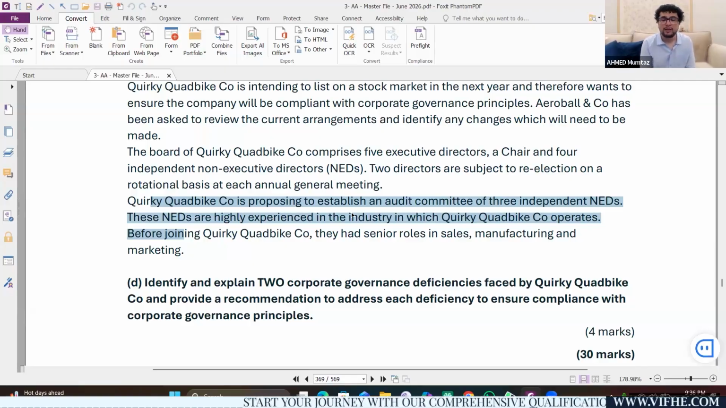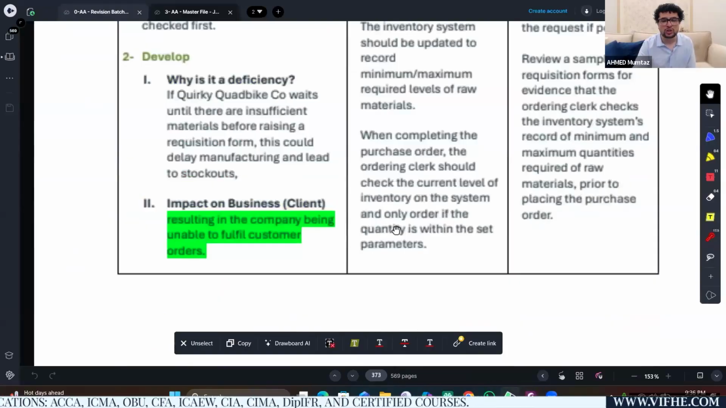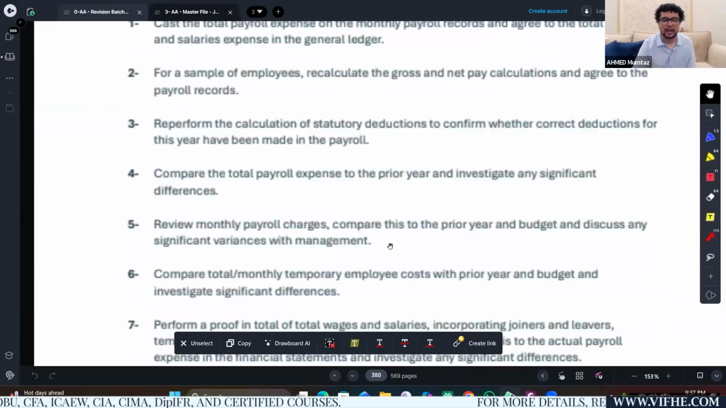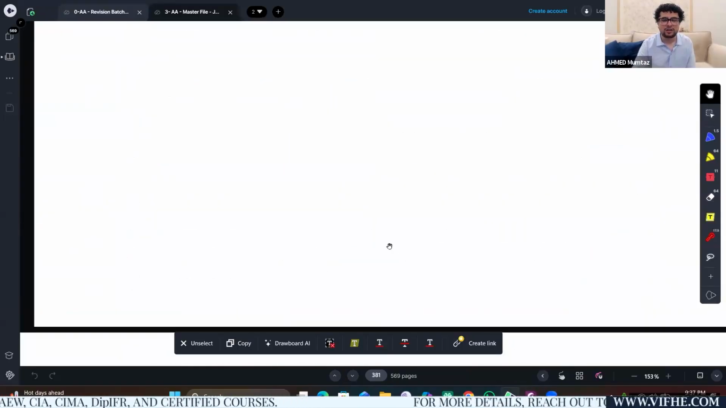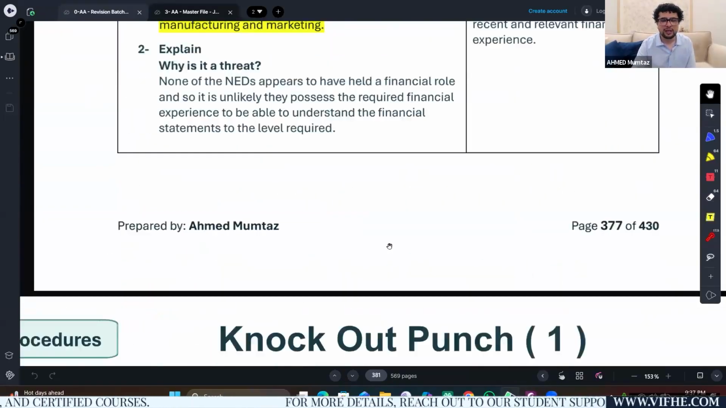So my recommendation would be they need to hire an independent non-executive director for the role of audit committee, and they need to ensure that individual actually has the relevant financial expertise. So guys, when you check out the solution for this particular question, you will get to know that according to the ACCA question and according to my drafted answer, there is not just one corporate governance deficiency, rather there are